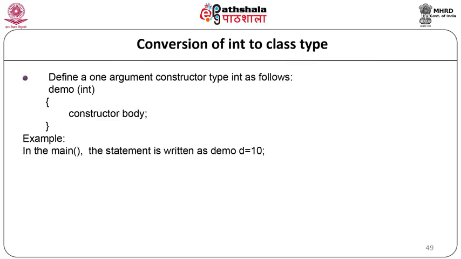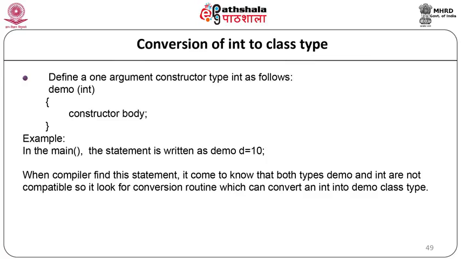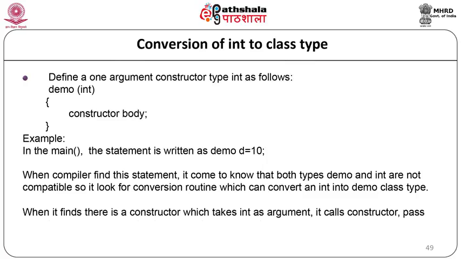Example, in the main, the statement is written as demo d = 10. When the compiler finds this statement, it comes to know that both the types demo and int are not compatible, so it looks for the conversion routine which can convert an integer to a demo class. When it finds there is a constructor which takes an integer as an argument, it calls the constructor, passes the value 10 and then constructs the object d using the constructor function.